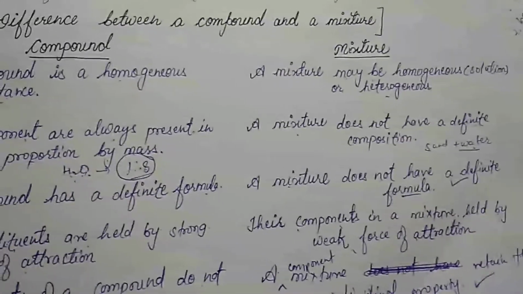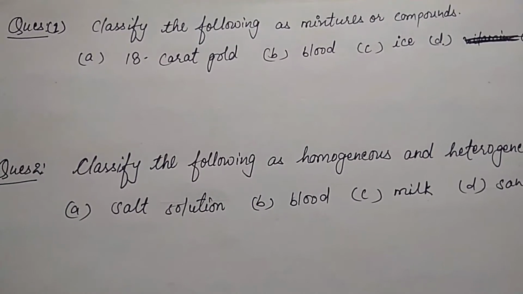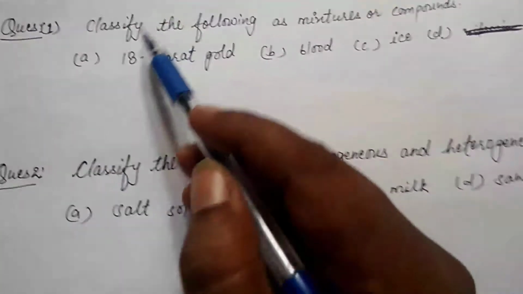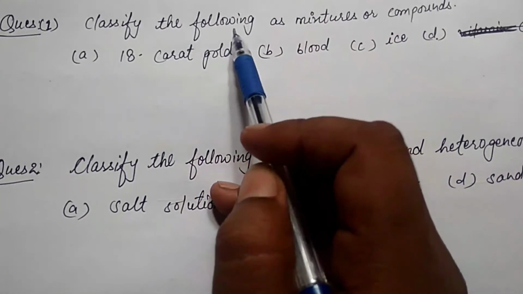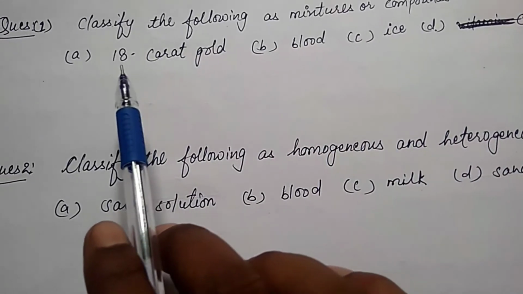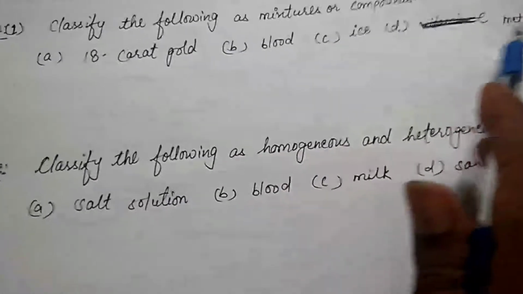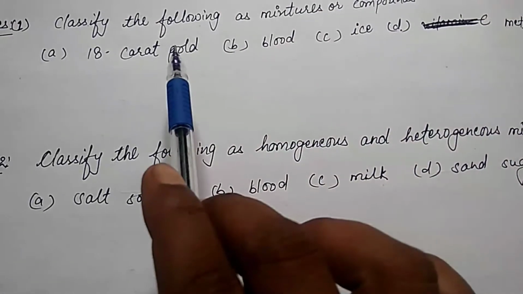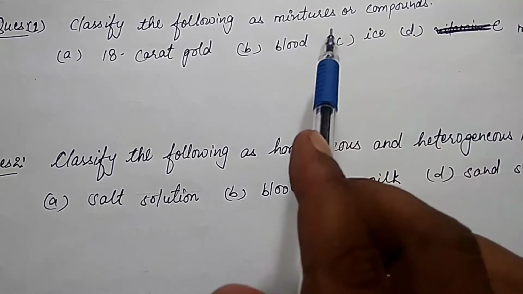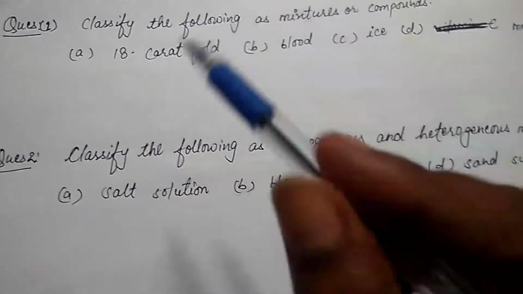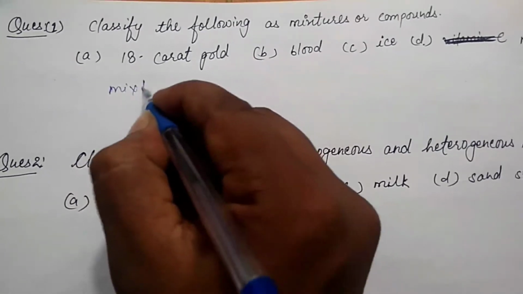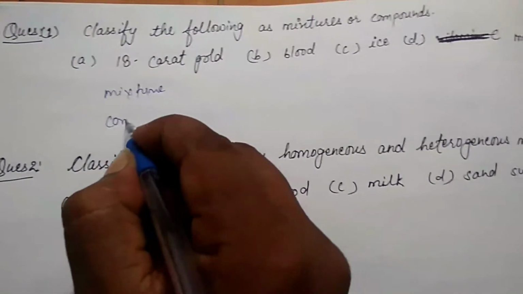Clear children? And now let us solve some questions on the basis of mixture and compound. See children, classify the following as a mixture or compound. We have been given some items: 18 karat gold, blood, ice, methane, and we have to separate all these into mixture or compound. Clear? Now first we will make the columns mixture and compound.